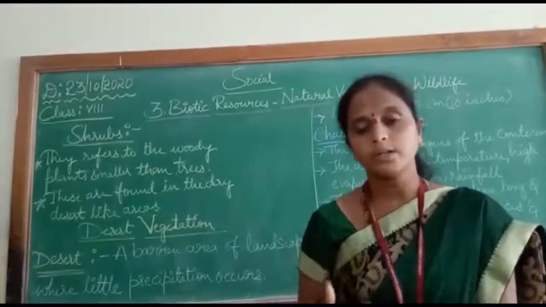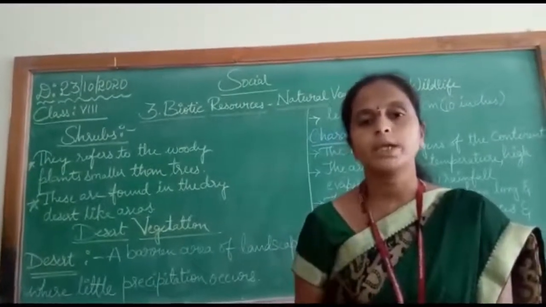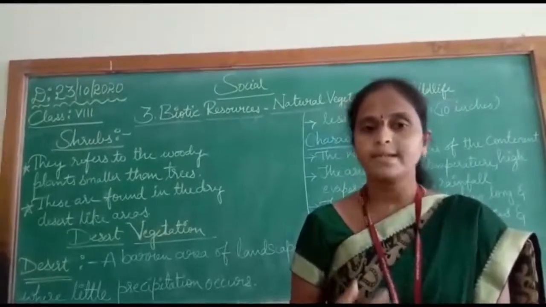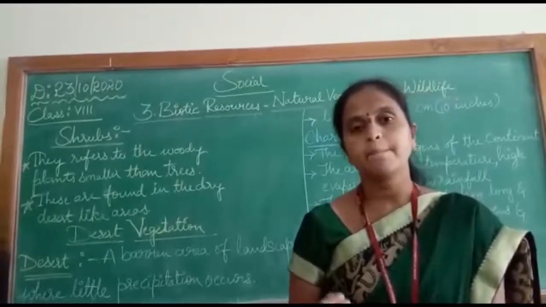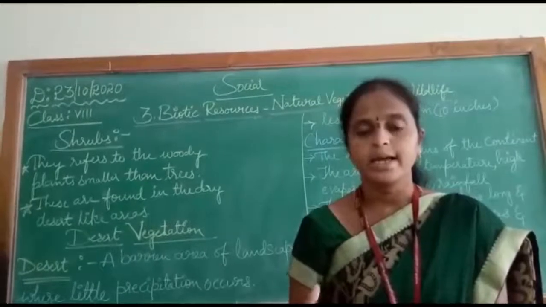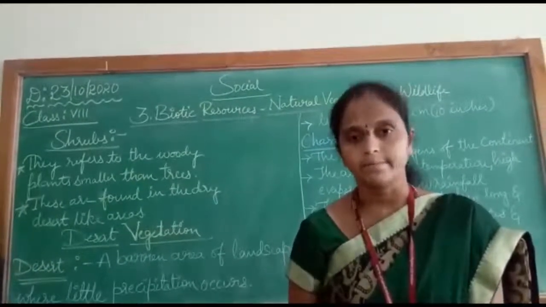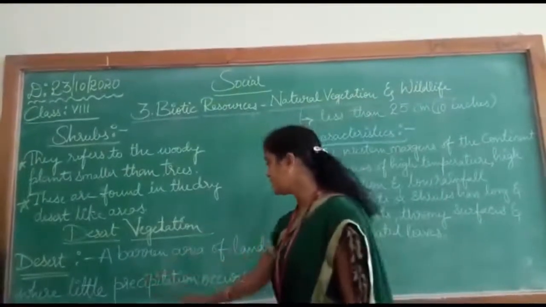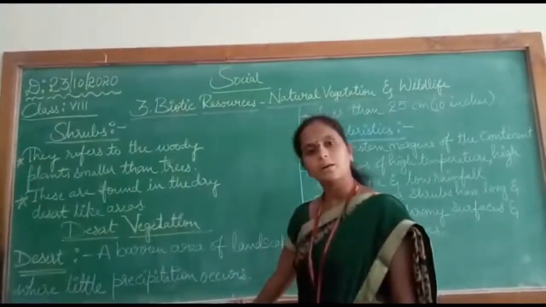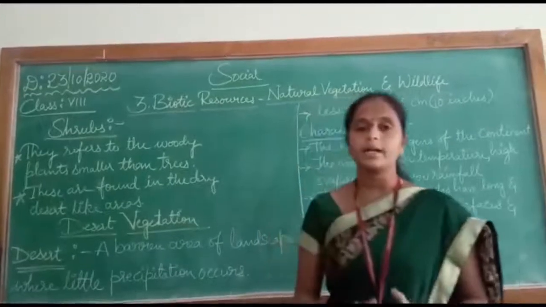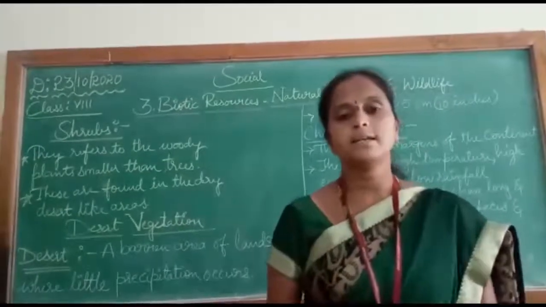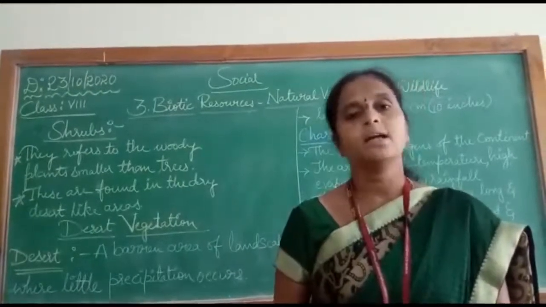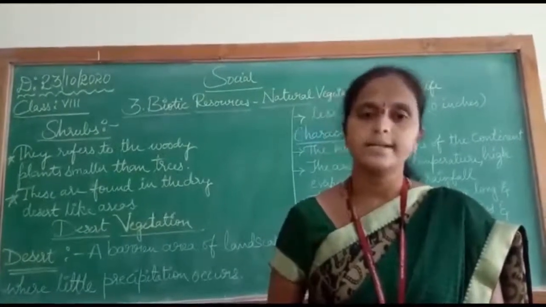So today we are going to learn about the desert vegetation. First of all, I will give you an introduction about the desert. What do you mean by desert? Desert is a dry, barren land, an extension of land which is dry. So a barren area of landscape where little precipitation takes place. Precipitation means rainfall. The barren land or the dry land which receives less than 25 centimeters of rainfall per year, that landscape is known as a desert.